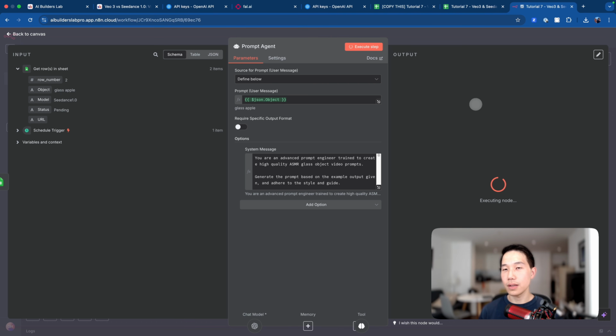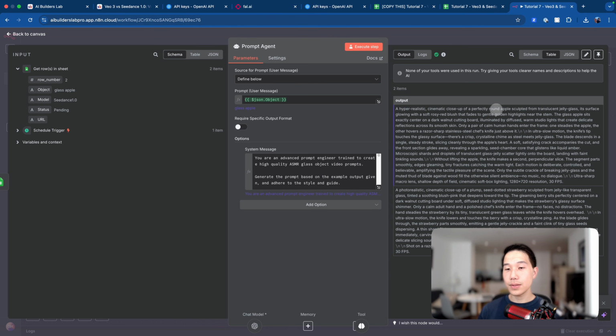So just wait a couple of seconds for it to load. As you can see here, the first one is for the apple. So it's a prompt for the glass apple. The second prompt is for the glass strawberry. So we'll just pass this output on to the next few steps to generate videos for us.